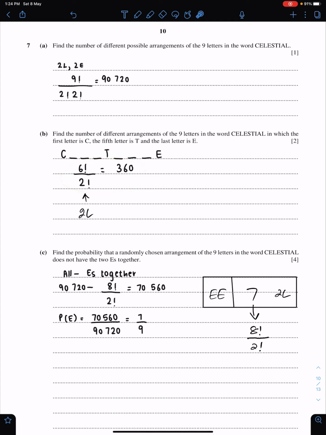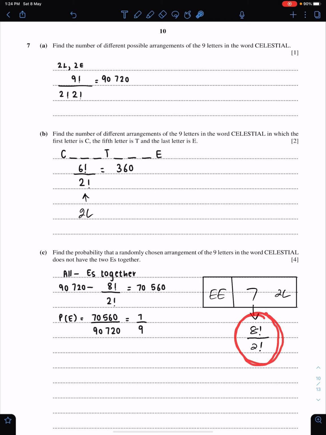Part C. Find the probability that a randomly chosen arrangement of the 9 letters in the word does not have the 2 E's together. There are 2 ways to solve this question: number 1, the box method, and number 2, the spaces method. But this method is simple. First, you need to arrange both the E's together. 2 factorial over 2 factorial means 1, you don't need to mention this. The remaining number of letters are 7, therefore this should be 8 factorial divided by 2 factorial for 2 L's. So the number of arrangements when 2 E's are together is 8 factorial over 2 factorial.